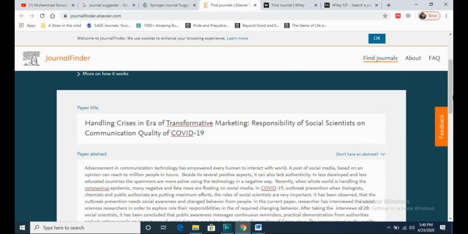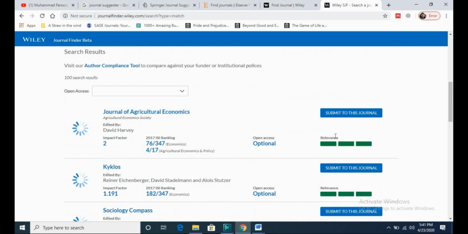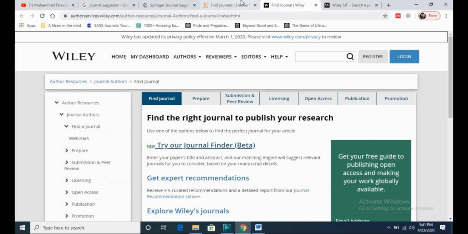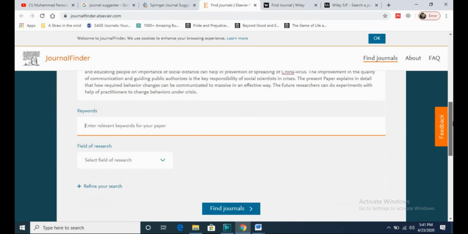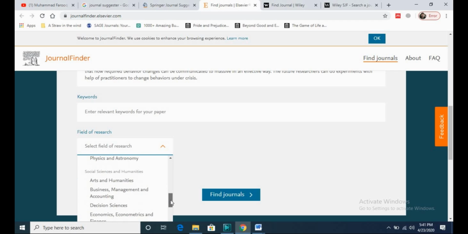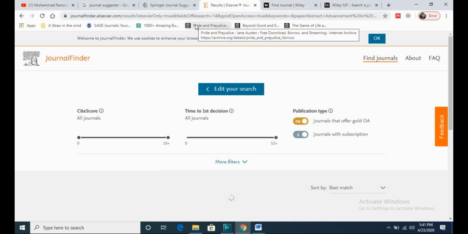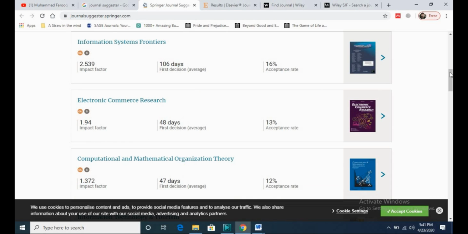And similarly, if we go to the Wiley, that's it, we are required to find the required research papers. And similarly, Elsevier is suggesting us, as we can see, we have to select our area. My area of research and area of this paper is actually business management and accounting, so I will request to find the journals. On Springer, it is suggesting me different journals.